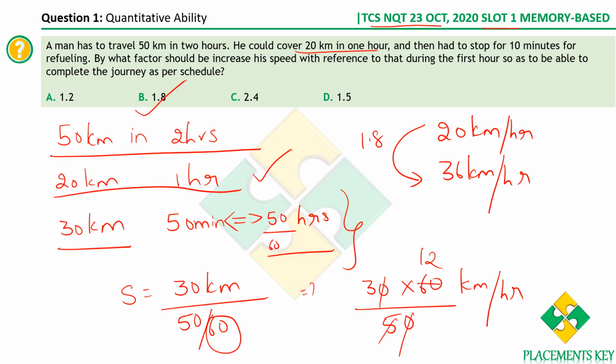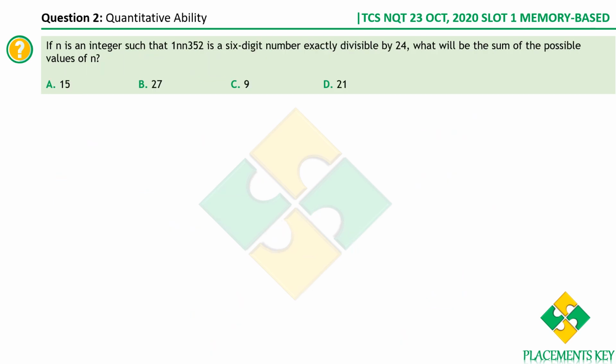So the answer is 1.8. The question is not at all difficult, it's very easy. He has covered 20 kilometers in 1 hour. Now he has 30 kilometers to be covered and he only has 50 minutes. We have found out the speed: he has to travel at 36 kilometers per hour, whereas initially he was traveling at 20 kilometers per hour. So if you multiply 20 with 1.8, you get 36. That factor is what we are supposed to find. Let's move on to the next question.